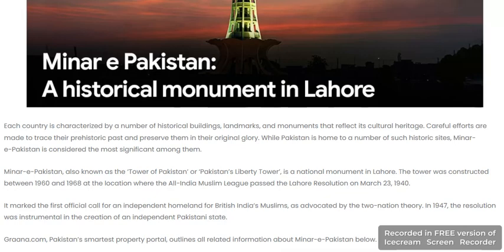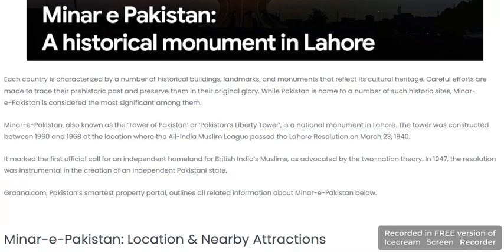Minar-e-Pakistan, also known as the Tower of Pakistan or Pakistan Liberty Tower, is the national monument in Lahore. The tower was constructed between 1960 and 1968. It is the location where the All India Muslim League passed the Lahore Resolution on March 20, 1940.